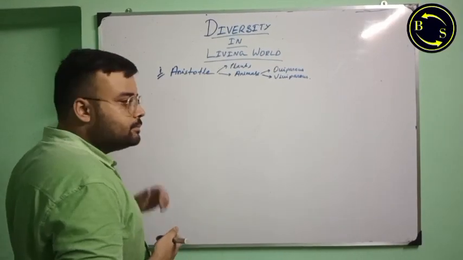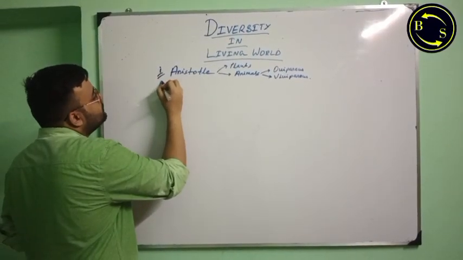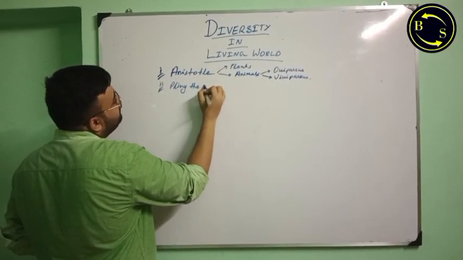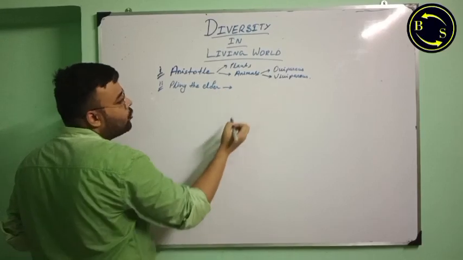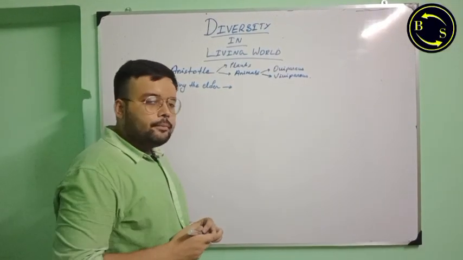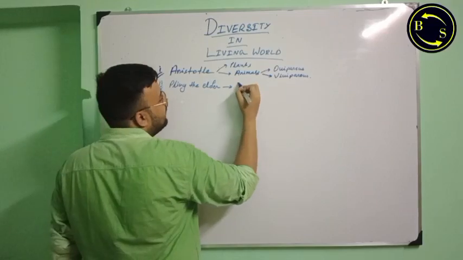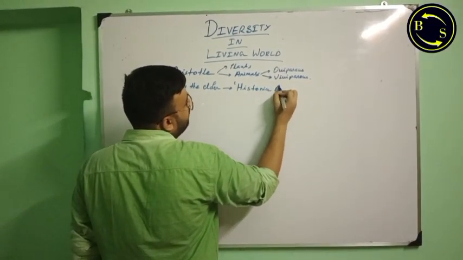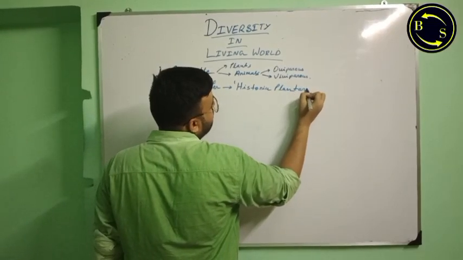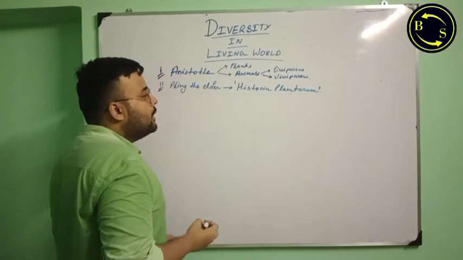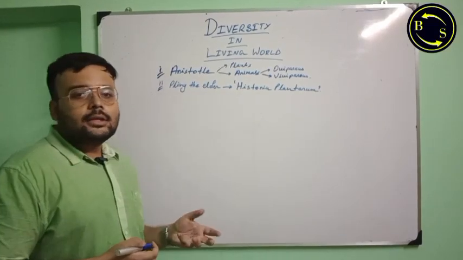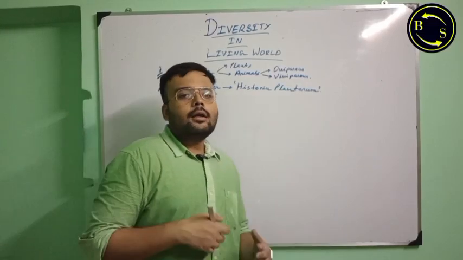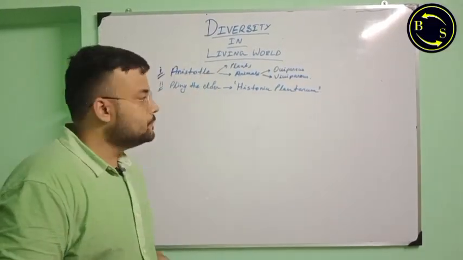Later, another person called Pliny the Elder wrote a book called Historia Plantarum. Now, in Historia Plantarum, he categorized 1,000 varieties or species of plants based on their importance and medicinal values.